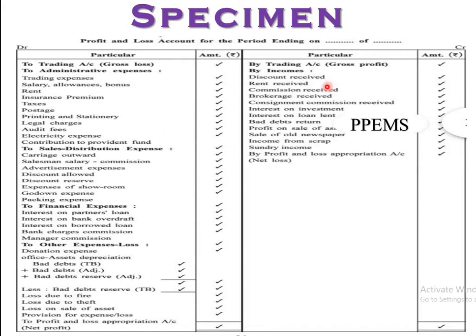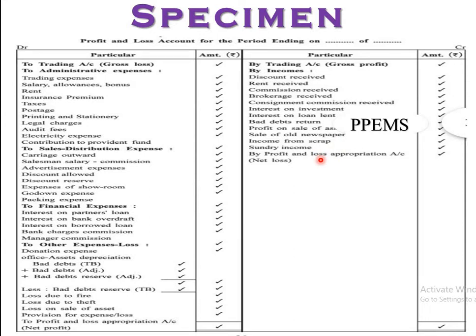Discount received, rent received, commission received, brokerage received, consignment commission received, interest on investment, that is important, right? Interest on loan lent, whenever you are giving a loan to others, mostly your employees. Bad debt return, right? Don't forget, bad debt return and bad debt reserve, both are different things. Return means when a bad debt is there and the person is able to pay the amount, then the return is considered. Then profit on sale of asset, like loss on sale of asset, like profit on sale of asset. Sale of old newspaper, we can say the raddi, right? Income from scrap, bhangar, right? And lastly the sundry income, extra.